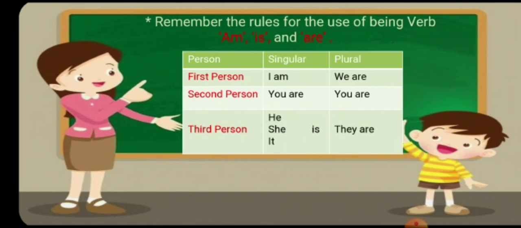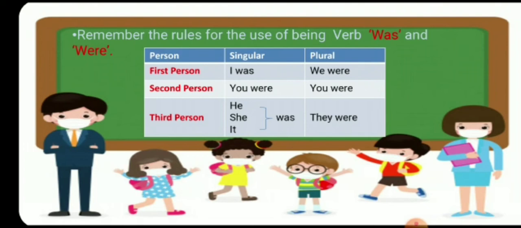Now remember the rules for the use of the being verbs am, is, are. See, first person, I am, we are. Second person, you are, you are. Third person, he, she, it is, and they are. Always use it like this. Now remember the rules for the being verbs was and were.